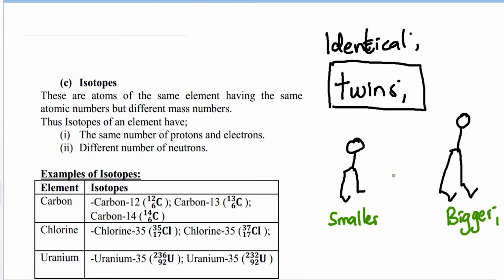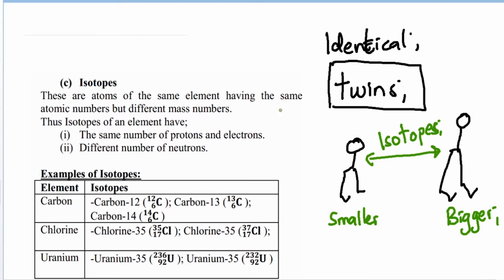So if you're having this kind of condition whereby you're having twins, they look the same, they have the same smile, same face, same clothes, same parents, same everything, but then one of the twins is bigger than the other. This kind of condition is what we are calling that these two are isotopes, if you are to talk about it in this context, here in physics.